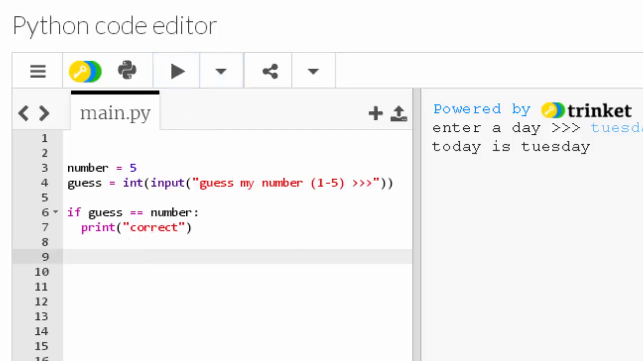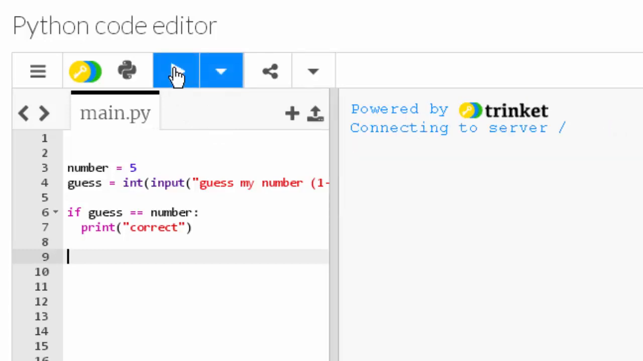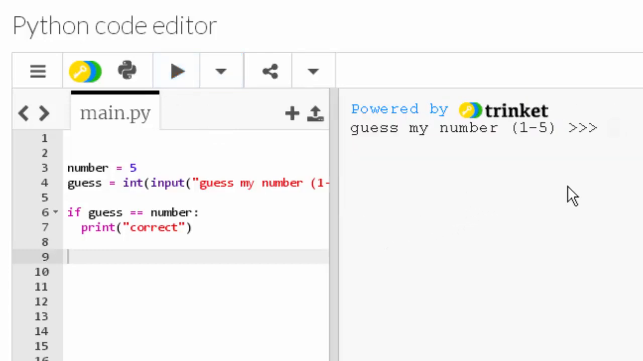So let's run that. Guess my number. Is it 2? And nothing happens. Guess my number. Is it 3? Nothing happens. Guess my number. Is it 5? Correct. And that's it. Okay, so that's an introduction and a quick task to get you thinking about if statements.